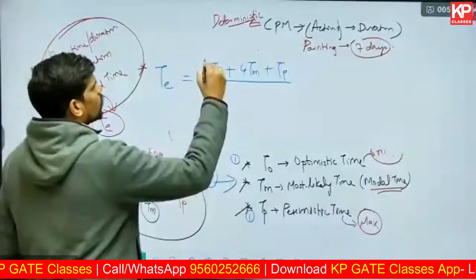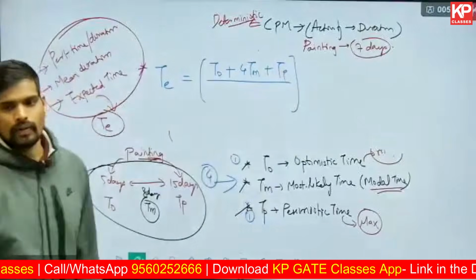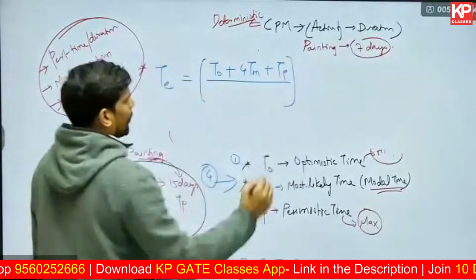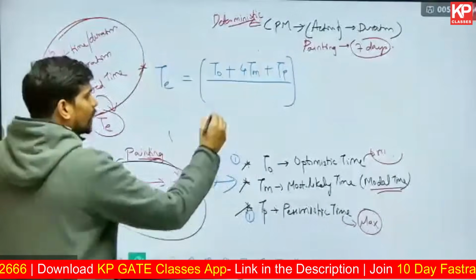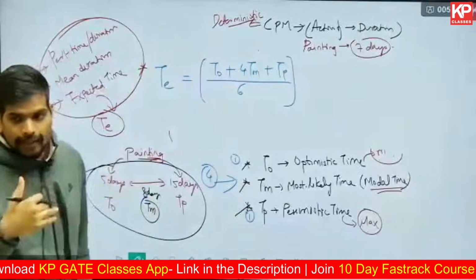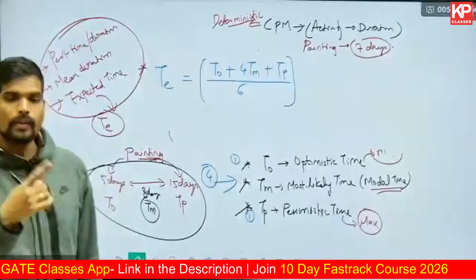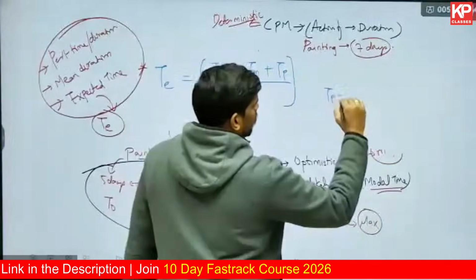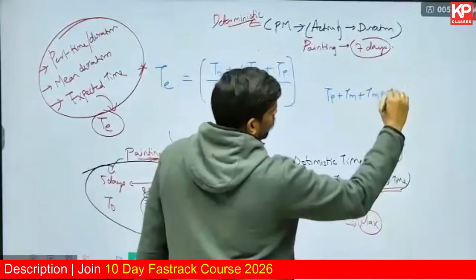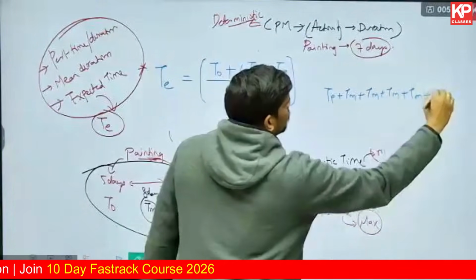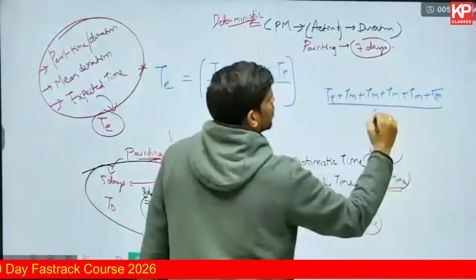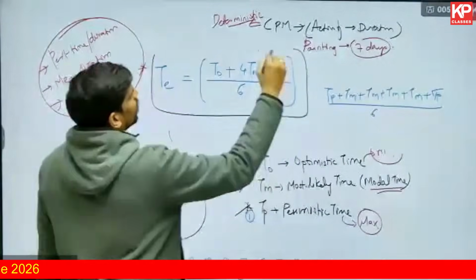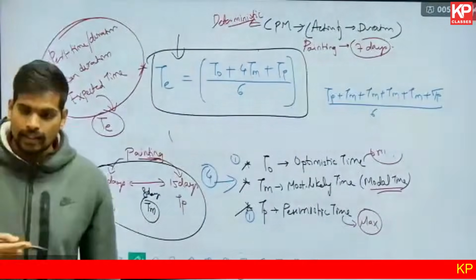So to find an average, how much should I divide this by? Sum of the values divided by the number of values. Is the number of values 3 or 6 here? You need to divide it by 6, because you're counting most likely 4 times, not once. If it is counted only once, then you will divide it by 3. So it's like this: optimistic time plus most likely time, you count 4 times, and then pessimistic time, divided by 6. So this is the formula basically. This formula you have to remember, and this is asked as a numerical in the exam multiple times for 2 marks directly.